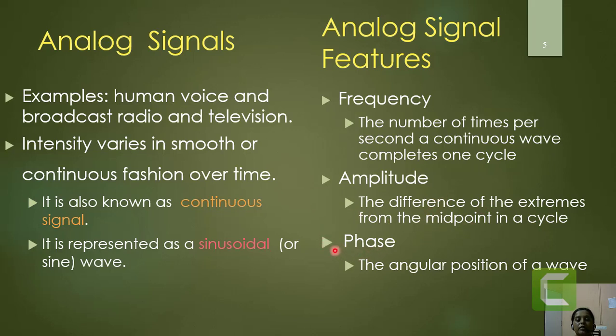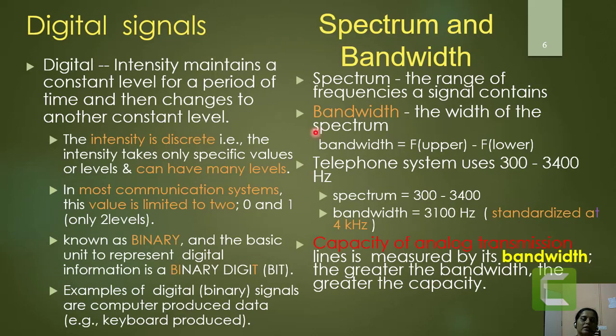Similarly, the phase we define as the angular position change of the wave with respect to time. In the same way, we will now look at the different features of digital signals. As mentioned earlier, in a digital signal the number of levels will be discrete and finite in number. Generally, we refer to only two levels, that is 0 level and 1 level.